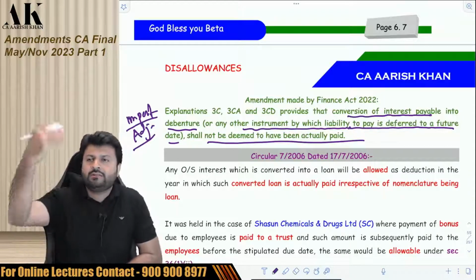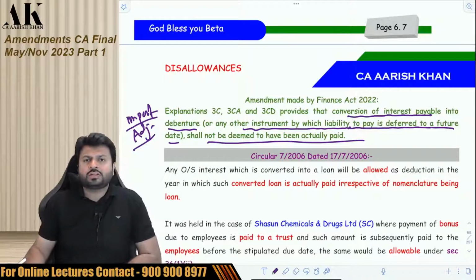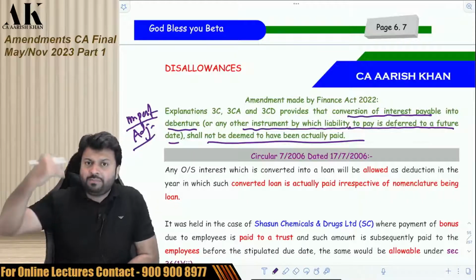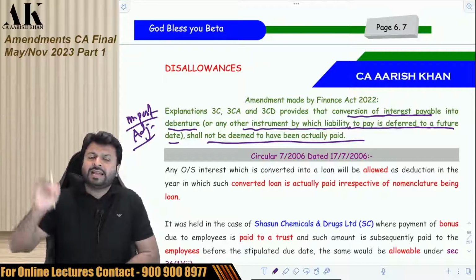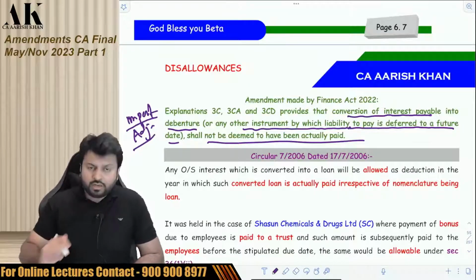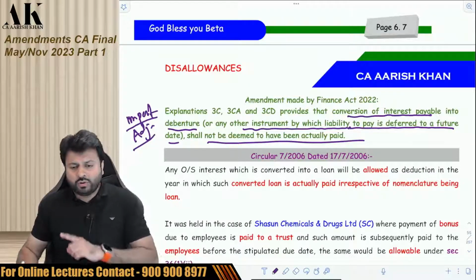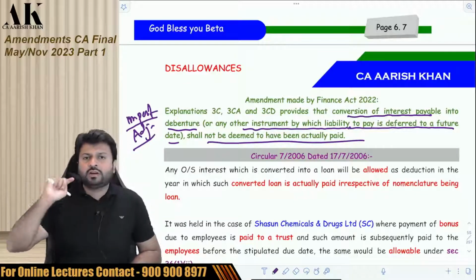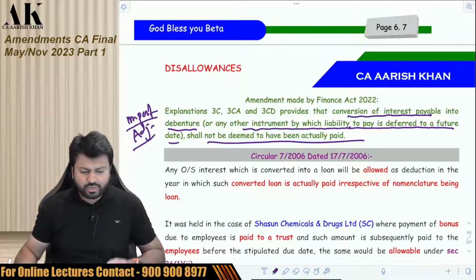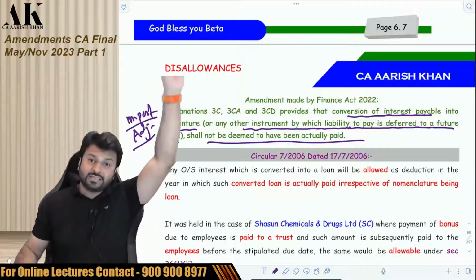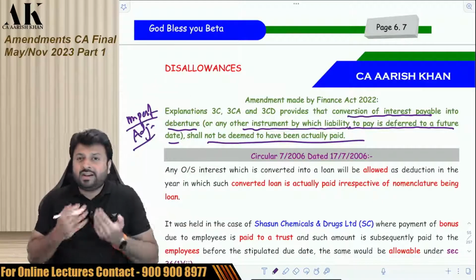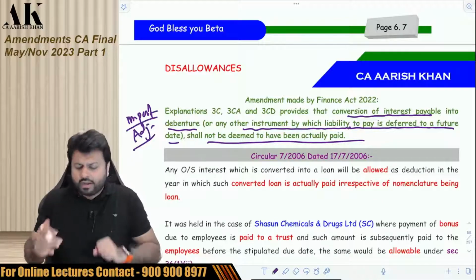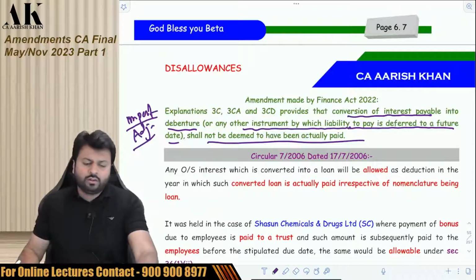The way, whenever you repay the loan, we will allow you the deduction. Similarly, whenever the debentures are redeemed, at that time when you pay from your pocket to the other person, we will allow you. So this is what a very important amendment is all about. Just go through it. This amendment was made with the objective of overriding the Supreme Court judgment of Aqua Technologies Limited. Okay, you can go, and therefore that judgment of Aqua Technologies Limited is now no more relevant. That is irrelevant because that judgment is overridden now. Just go through it now, then we'll go ahead with the next one.